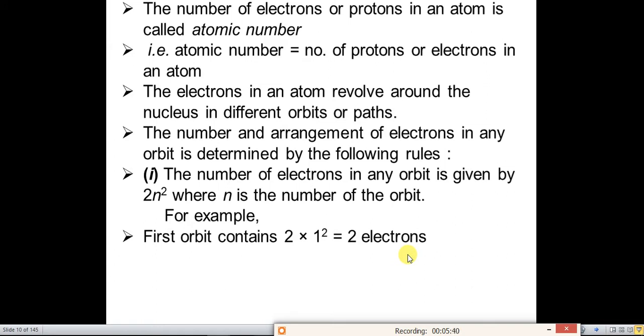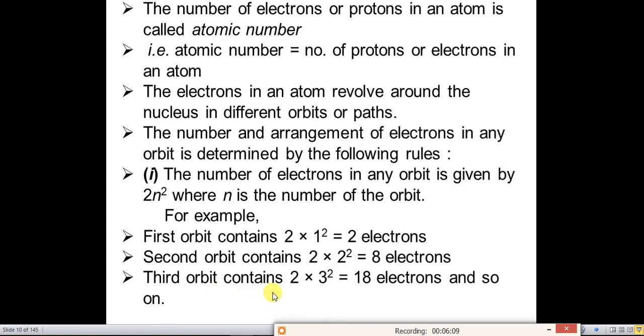So in any atom, the first orbit will have a maximum of 2 electrons. Now the second orbit will contain a maximum of 2 into 2², that is 8 electrons.